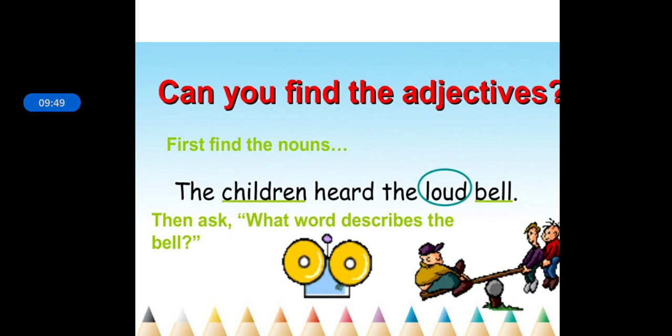If it had been the small children heard the loud bell, then small would have been the descriptive word used for children, but here there is no descriptive word used for children. And then go to bell. Do you find any word that describes bell? How was the bell? So yes, the bell was loud. So here loud becomes your adjective.